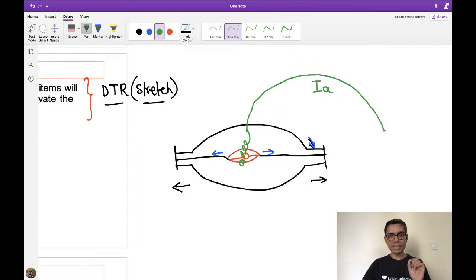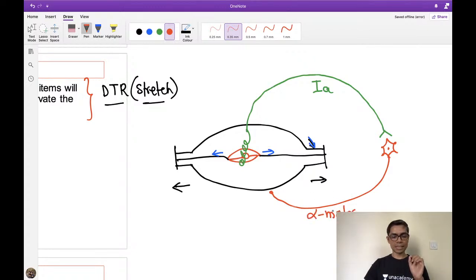This 1A fiber will enter into the spinal cord, and at the level of the spinal cord this 1A fiber is going to make a synapse with the alpha motor neuron of the same muscle. So this is my alpha motor neuron of the same muscle, right? Whenever there is stretching of the muscle spindle, it detects the length of the muscle, and 1A fiber will be active. This active 1A fiber is going to stimulate the alpha motor neuron of the same muscle.